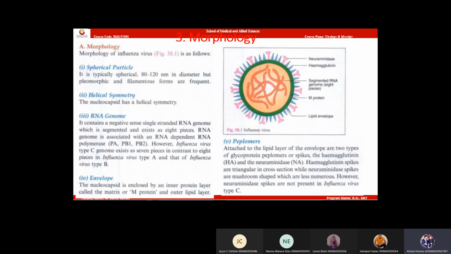Now let us see antigens of influenza virus. Very important side heading: antigens of influenza virus. Why will we study antigens? Because these antigens are responsible for killing patients. Because of these antigens, people will die. Now we need to understand the antigens of influenza virus. Upon understanding the antigens, we can develop drugs to inhibit the antigenic properties of the virus. To develop drugs and vaccines, we need to understand the antigens of the virus.